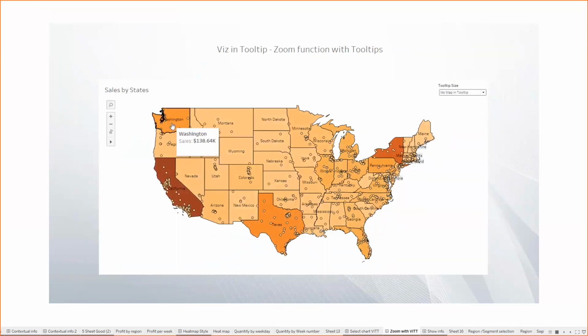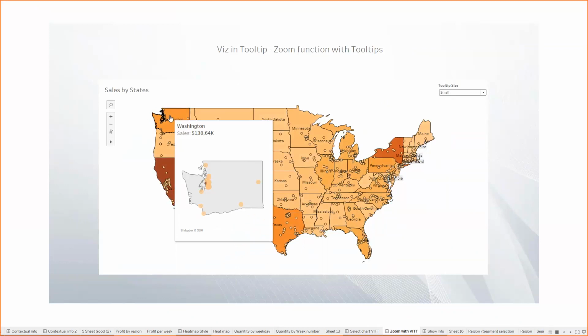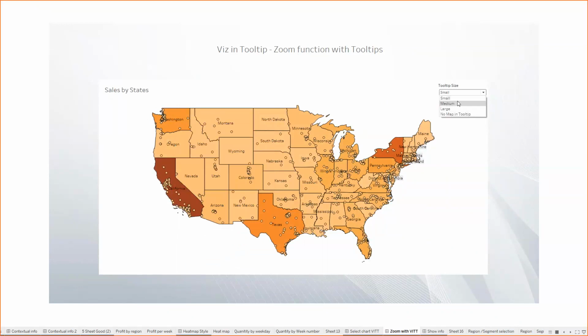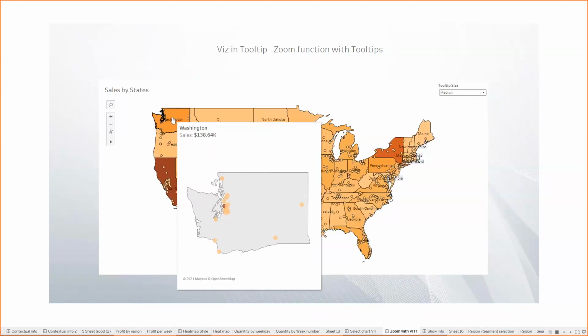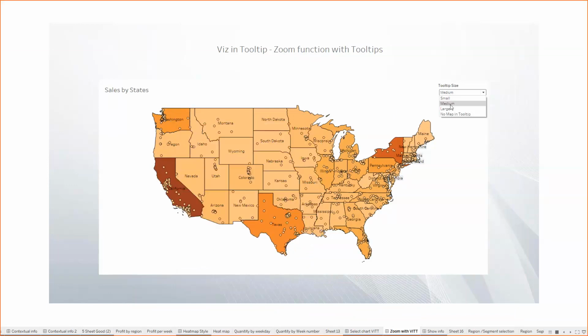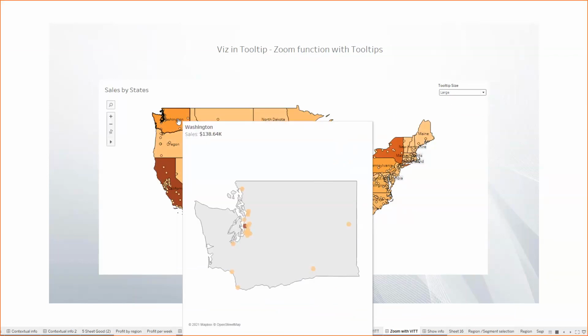So if I go here, I don't see the tooltip. But if someone wants to have a quick look, then I can select the small size. When I select the size small, it is going to show me a small sized version of the tooltip. If I click the medium one, it is going to show me a little bigger version of what I'm showing. And then the last part, when we go on the large size, it is going to show me a larger picture.